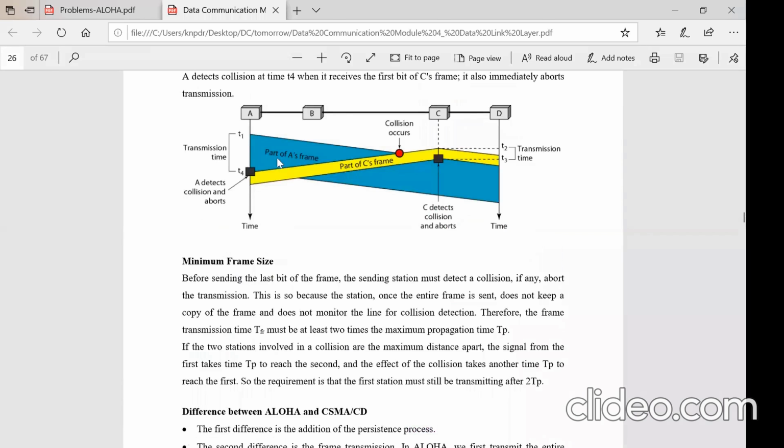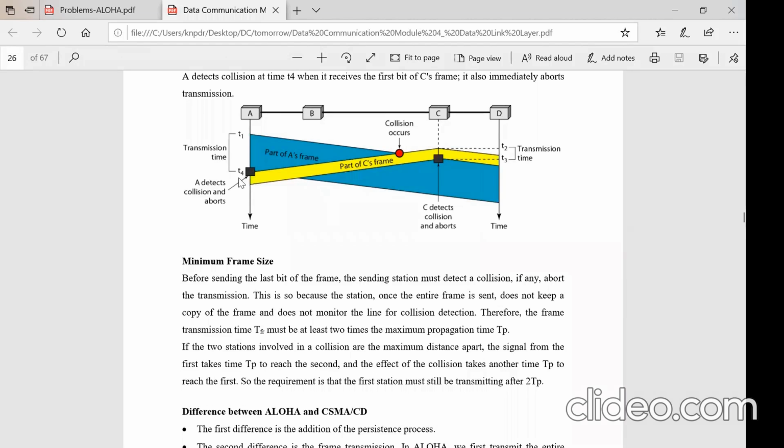Now look here. It is clearly seen in this diagram that what is shown in yellow is a part of the C frame which is colliding with the part of the A frame being transmitted. Since it aborts here, only this amount of data is lost from C. At the same time, the collision detection for A takes a longer time because A is further away from C. So in this duration, T1 to T4, only at T4 does it come to know that the collision has occurred. Till then, this part of the A frame that is being released will be a waste; anyway, it will abort.